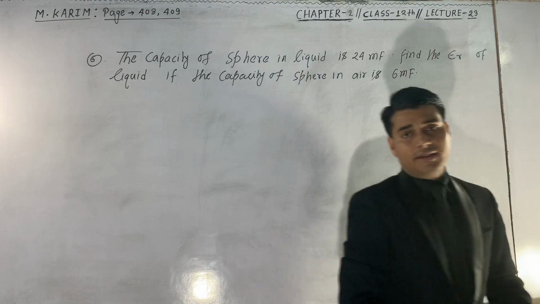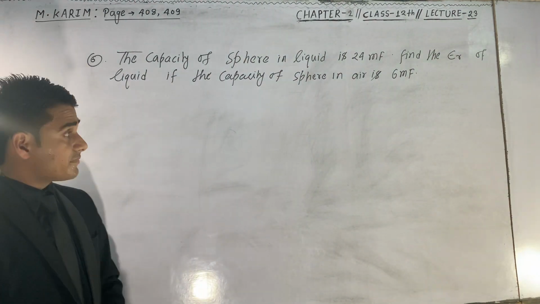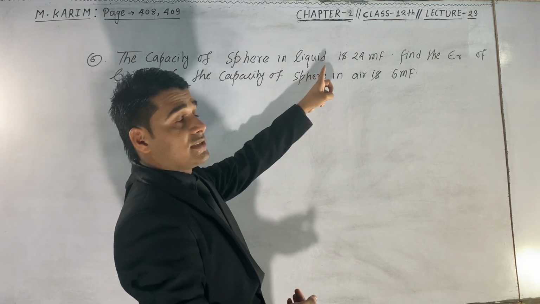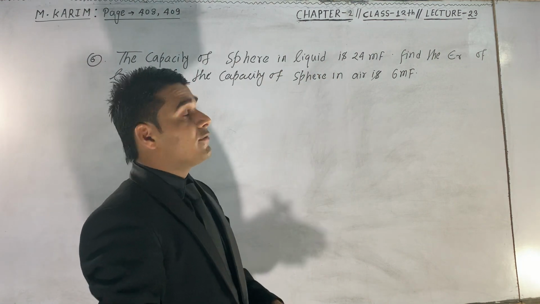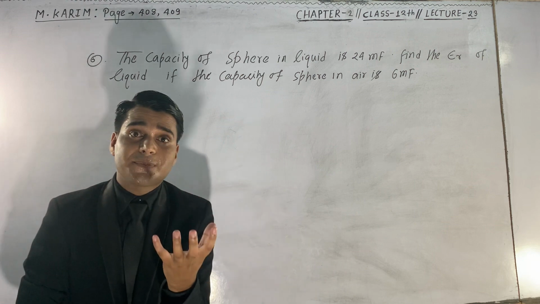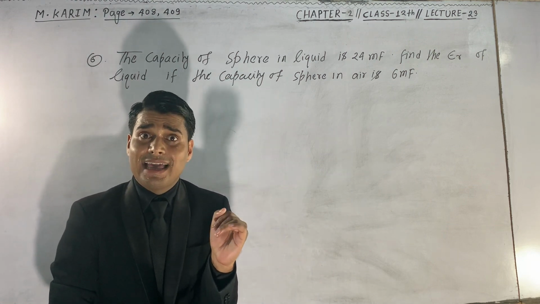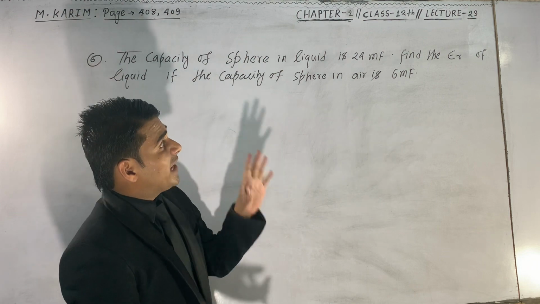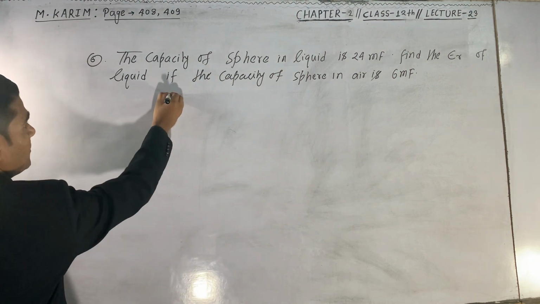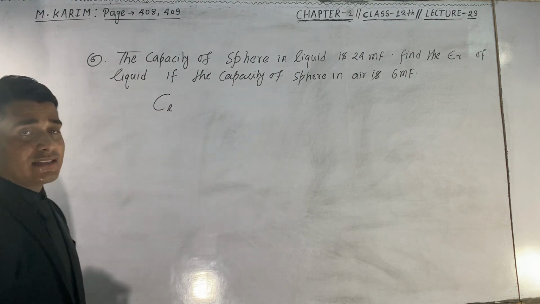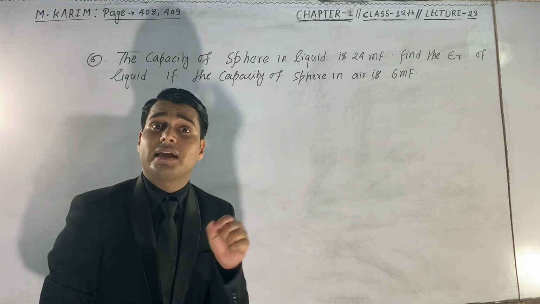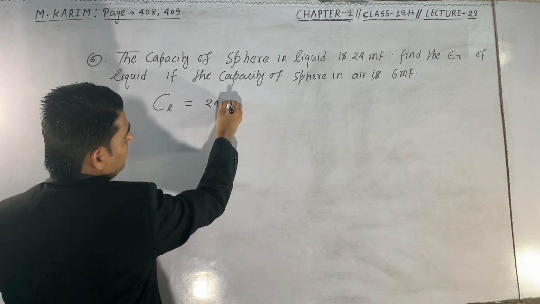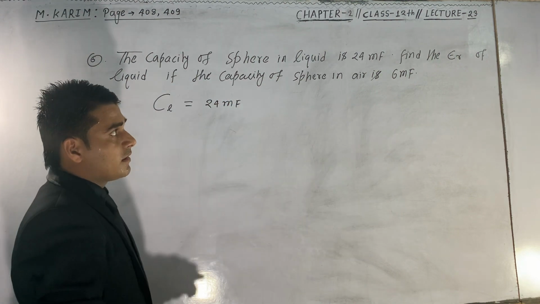This question is a little bit different. The capacity of a sphere in liquid is 24 millifarad. That is, there is a sphere which is placed in the liquid. When it is kept in the liquid, its capacity shows 24 millifarad. That is, this will be Cl, the capacity of a sphere in liquid medium, and this is given as 24 millifarad.